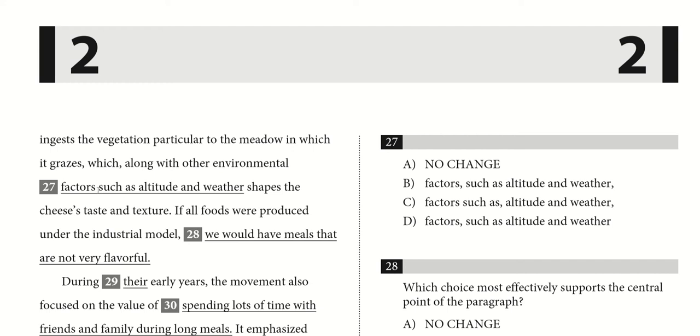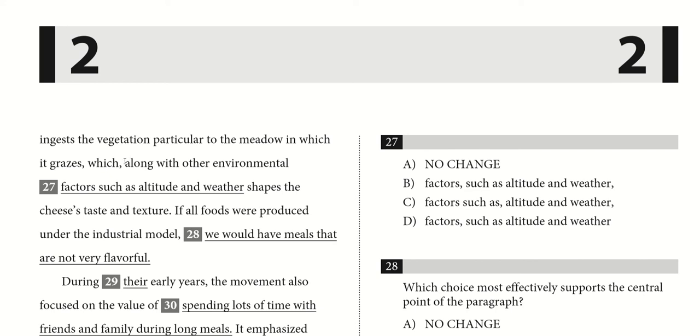So that's already the end of an idea, right? So which, along with other environmental factors, shapes the cheese's taste and texture. Okay, so that's one level of specificity, right? But then it goes even deeper. I think thinking about this one in parentheses would be useful.